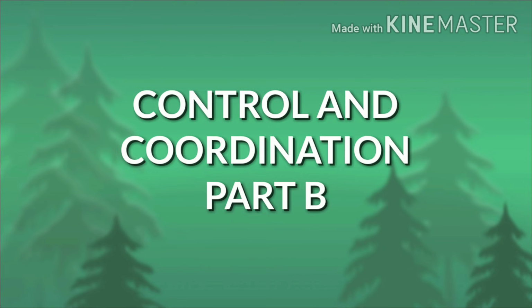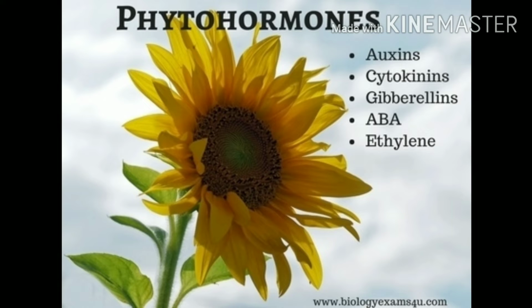Hello students, I'm back with Control and Coordination, class 10th, part B. Today we will do plants' control and coordination. All plants are not the same; they have different shapes and structures, which is due to plant hormones. Now, what are plant hormones? Have you heard this word for the first time? Hormones of plants are known as phytohormones.